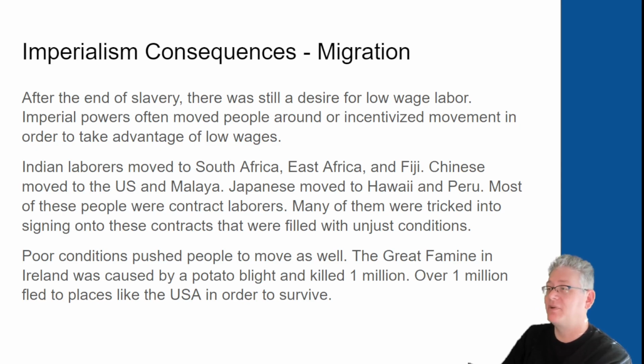So one big example here would be the Great Famine in Ireland. There was a potato blight. It killed about 1 million people, and over 1 million people fled to places like the United States in order to survive. The population of Ireland still has not recovered from this. It's where a lot of Americans come from.